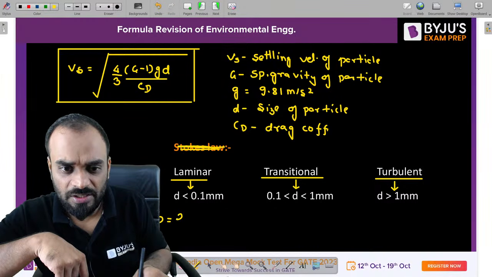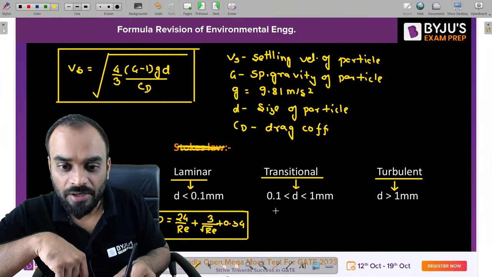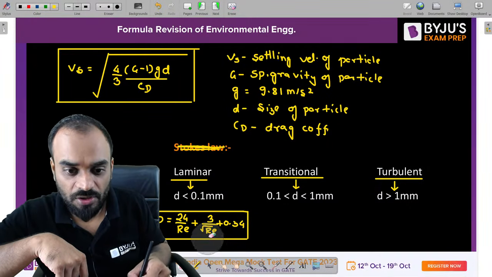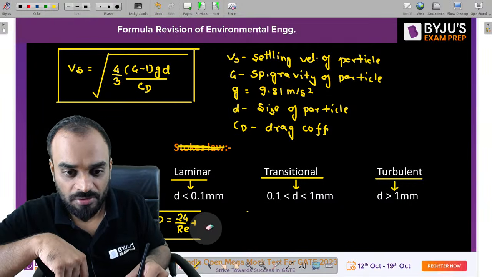So CD is equal to what? 24 by Re plus 3 by root Re plus 0.34. So this is the value of the drag coefficient for the transition situation, not the laminar one. For laminar, it is 24 by Re only.